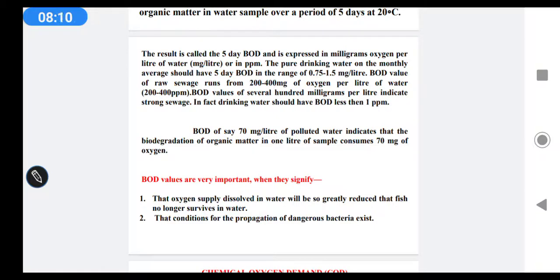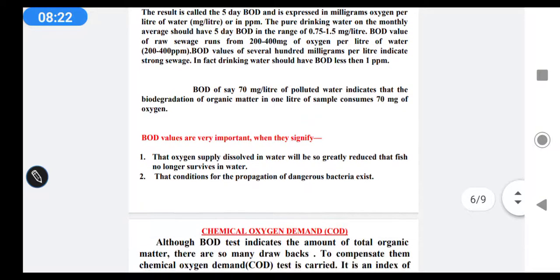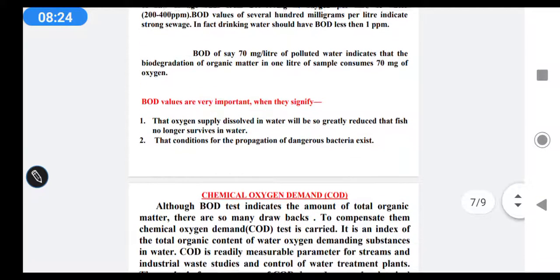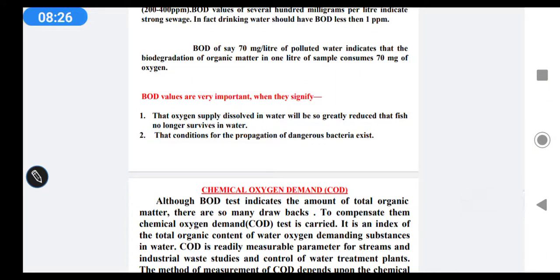A BOD of, say, 70 milligram per liter in polluted water indicates that the biodegradation of organic matter in 1 liter of sample consumes 70 milligram of oxygen. That is the standard of BOD. You can see the next one.